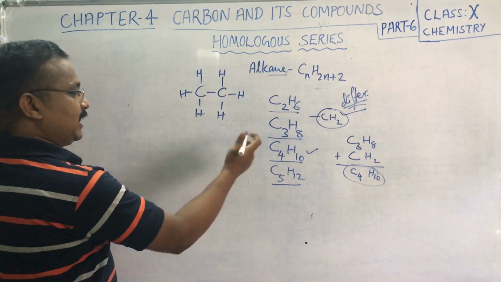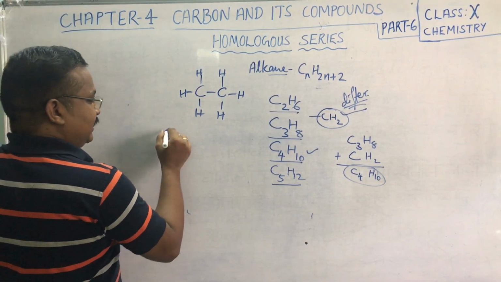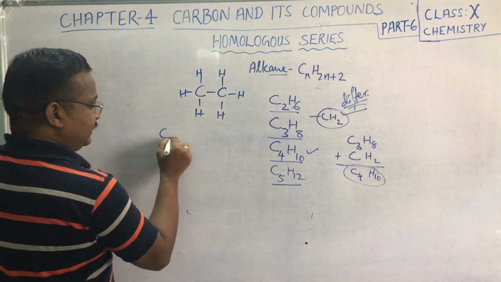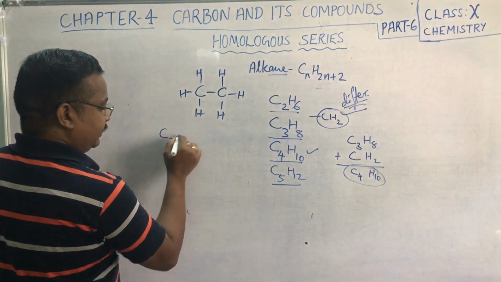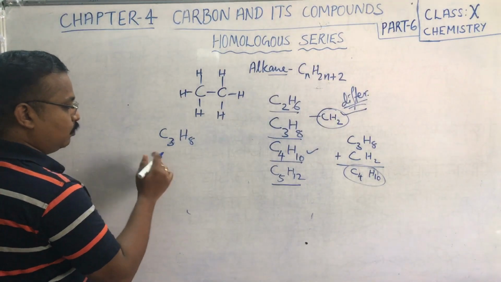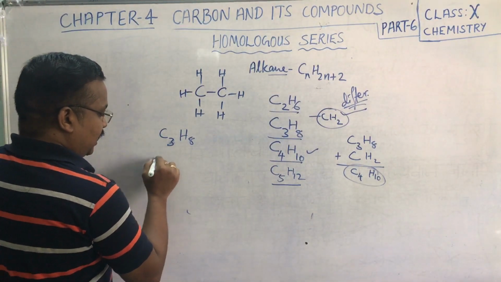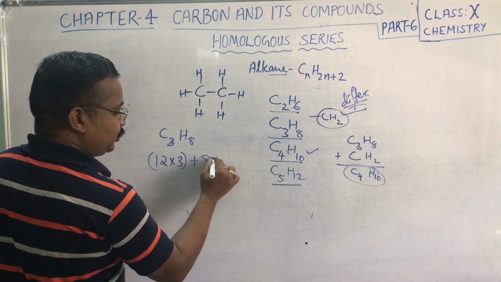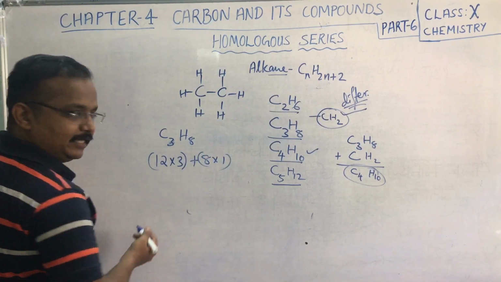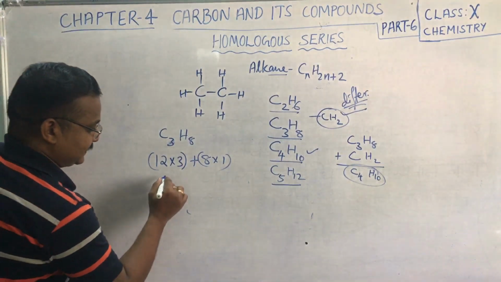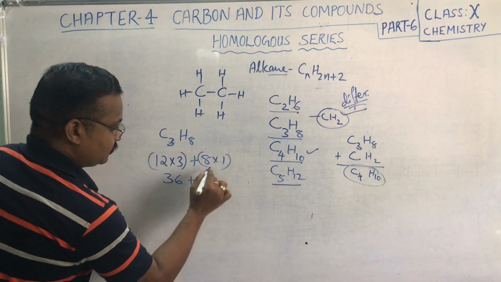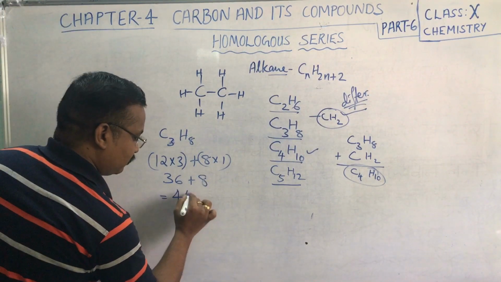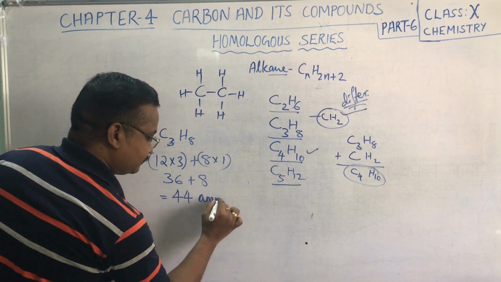Another feature we have to take is the molecular formula. If you take C3H8, propane, the molecular mass is carbon 12 into 3 plus 1 into 8. 12 into 3 is 36, plus 8, total comes to 44 AMU.